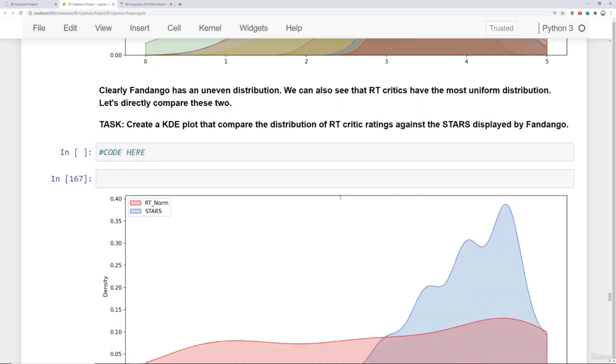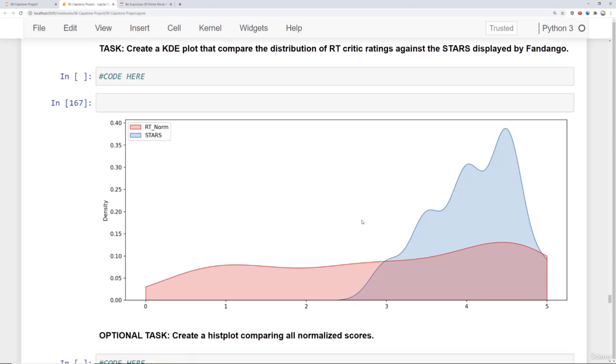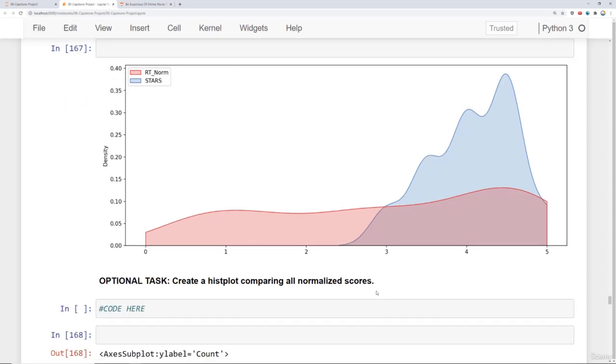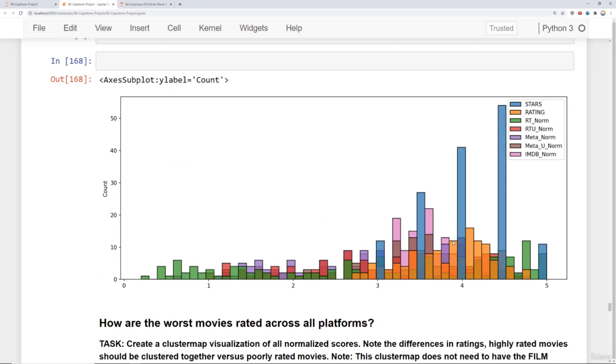And what we'll eventually do is create this distribution plot that compares the Rotten Tomatoes critic ratings versus the stars displayed on Fandango. And here the results are quite telling. Rotten Tomatoes critics in general have a pretty uniform distribution. There are as many bad movies in their opinion as there are good movies. But for Fandango, there essentially are no bad movies, and almost all movies are rated above 3 stars. And there's also this optional thing of creating a histogram out of the normalized scores.